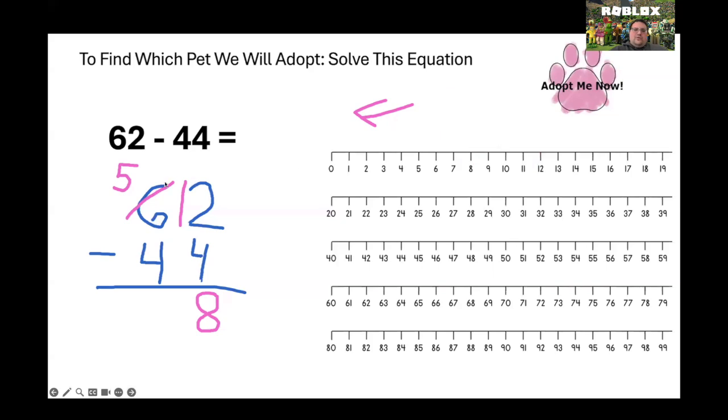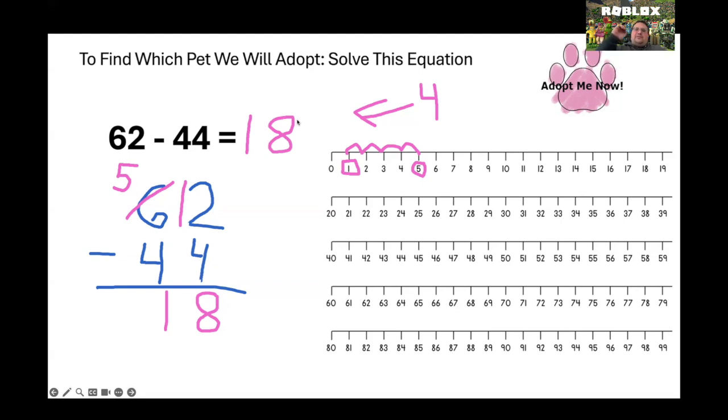Now what do we do? We move on over. It's no longer a 6. Now we have 5 minus 4. So we start at 5. We're going to jump back 4. 1, 2, 3, 4. And what do we land on? 1. And what do I get as my answer? 18. 62 minus 44 equals 18.